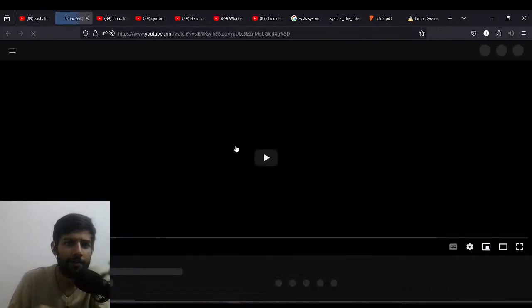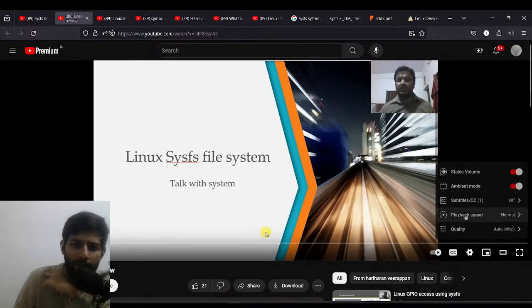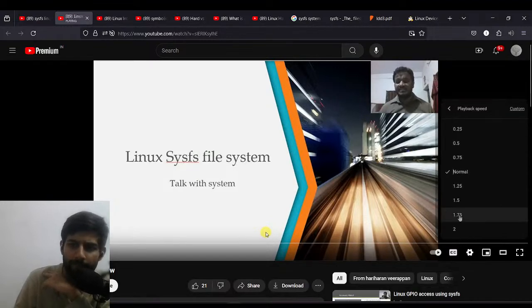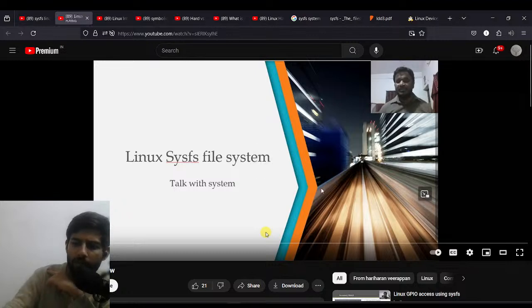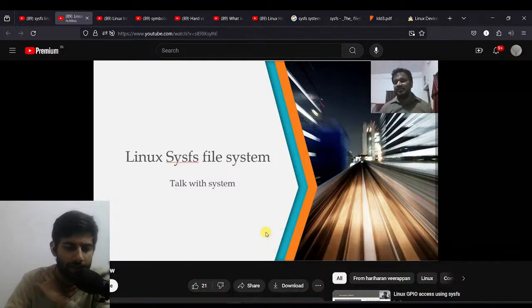Okay, now there's a person. Hello everybody, with bad audio of course. Linux sysfs file systems. Let's start with the board, using sysfs first. Maybe we can start with how we can access the system information, and then how we can write into the peripheral and read back the information using sysfs.